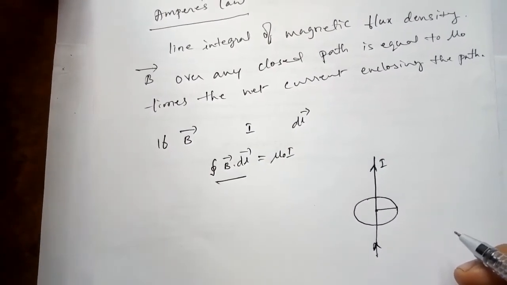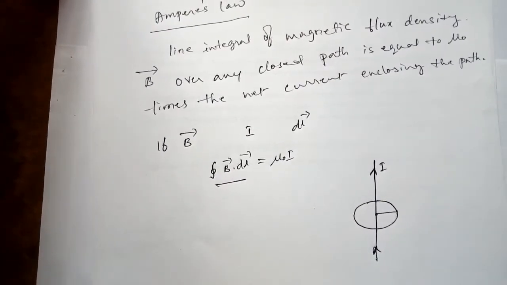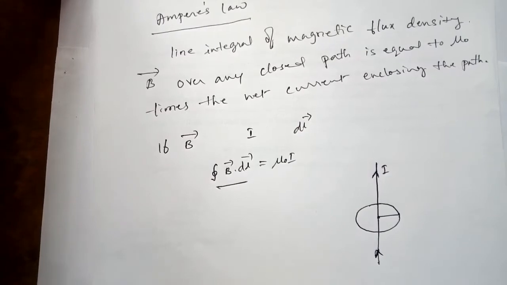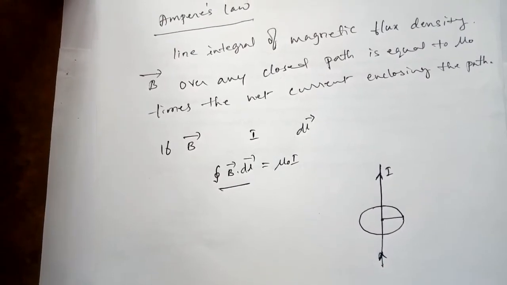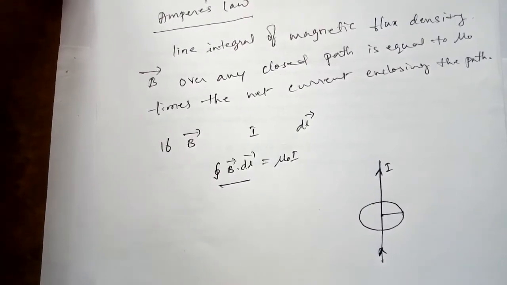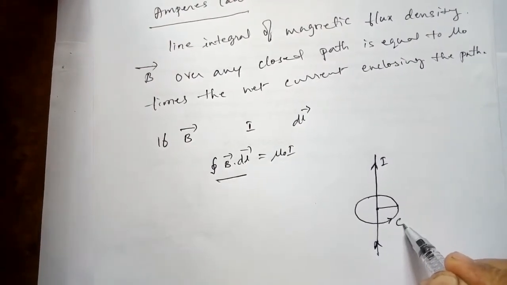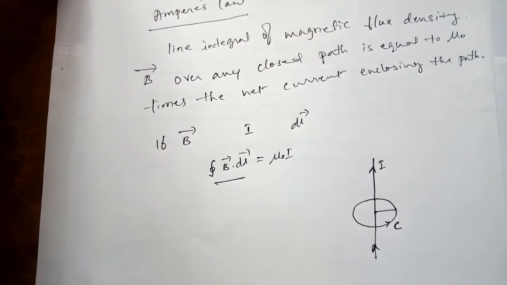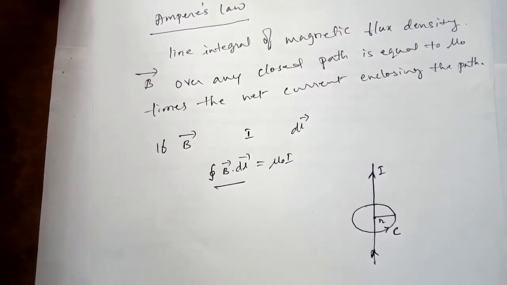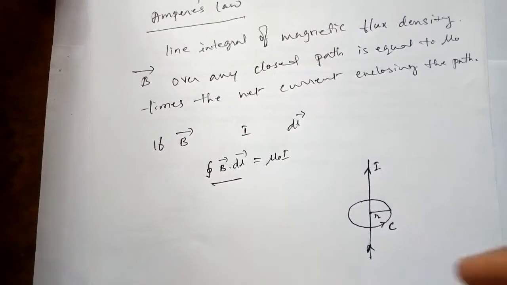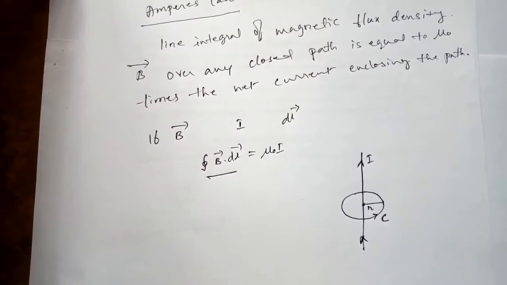Its magnitude depends only on the distance from the wire. As you move away from the wire, the flux changes. Let us consider a circular path C of radius r in the plane normal to the wire. The wire passes through the center of the circle.